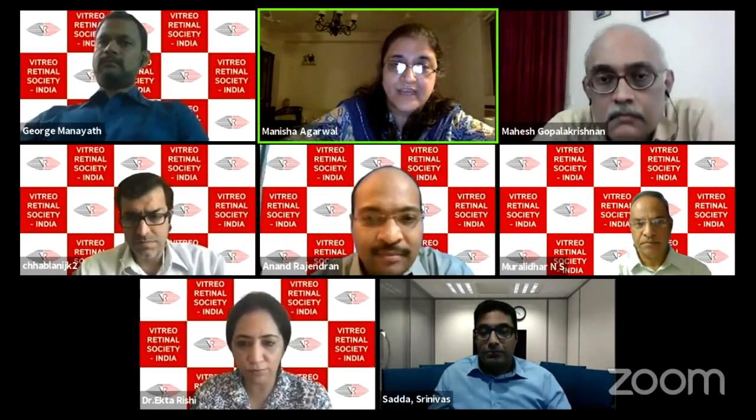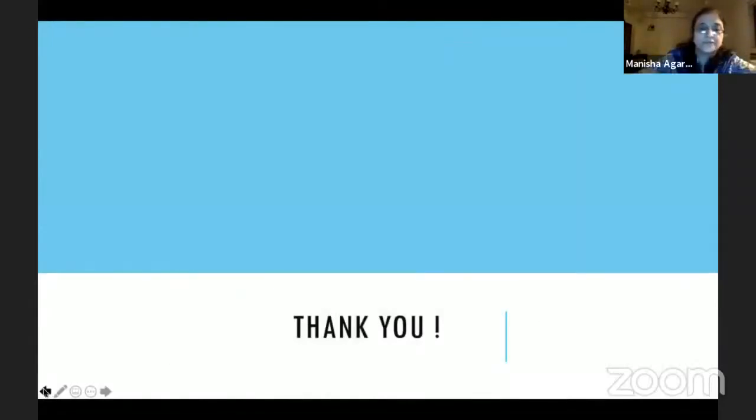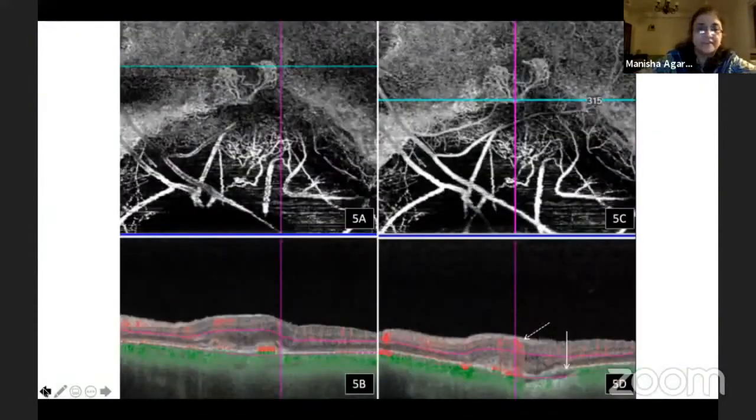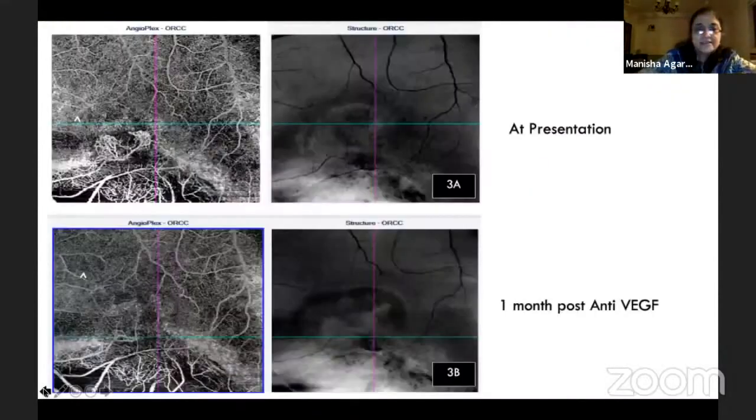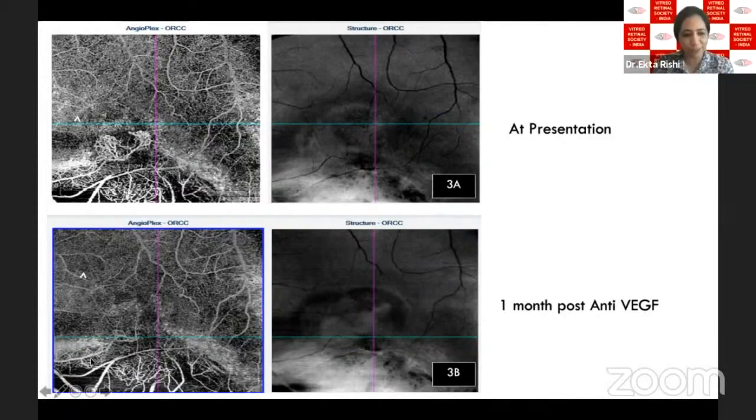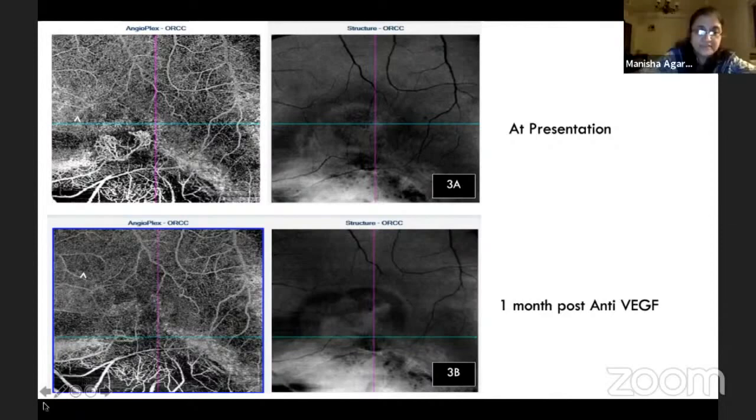So if we see the regression pattern of the CNVM, it usually would be towards the feeder vessel side. And that's where I also thought that it was originating from down below and not from the retinal side. So if you see the lower image, you have the small loop which is still persisting. So this is more towards this side, while if you had the feeder vessel coming from the top, I would have expected this to be more towards the retinal side. So that was another thing. The feeder vessel is this. Yeah, so if this is the feeder vessel, you have the regression of the CNVM more towards that side rather than towards the retinal vessel, what you were showing.